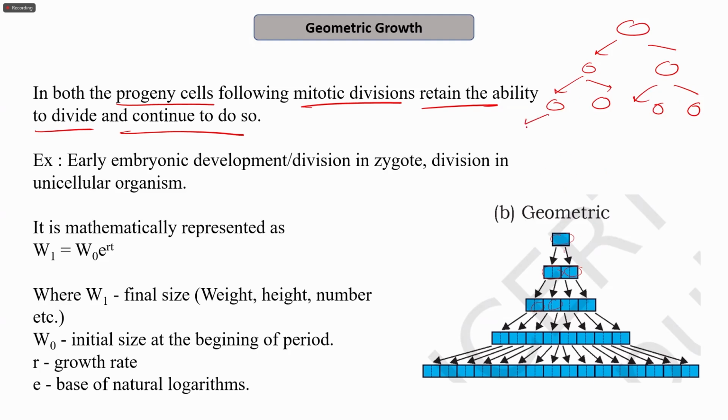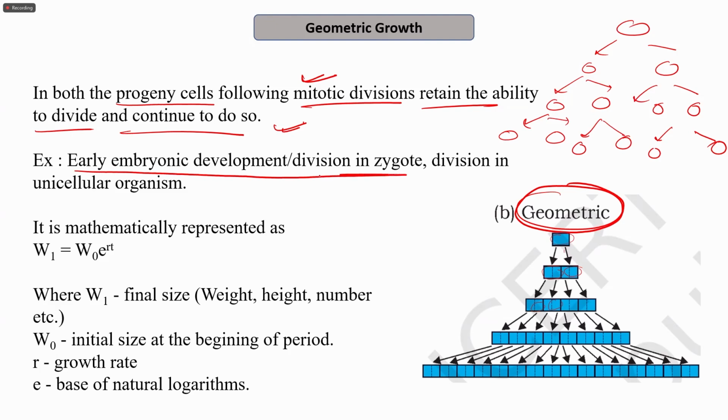But in this case, what will happen is the four cells will result in 8 cells instead of 6. And these 8 will further lead to 16 cells. So this is a geometric pattern which is being followed. This is the geometric growth in which every progeny cell divides and retains the ability to divide and continue to do so. So early embryonic development, division in the zygote, division in the unicellular organism, is the geometric growth.